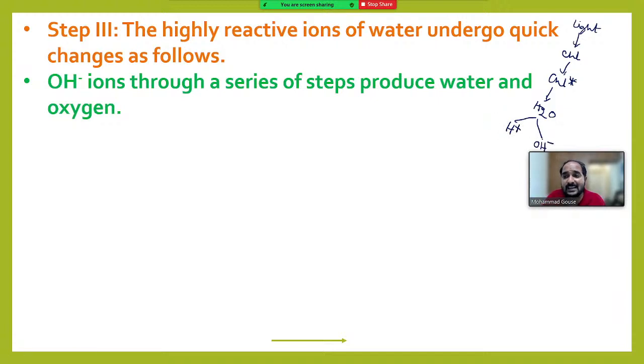Now we are saying that these OH minus ions undergo a series of reactions to form oxygen and water again. You can assume like this.